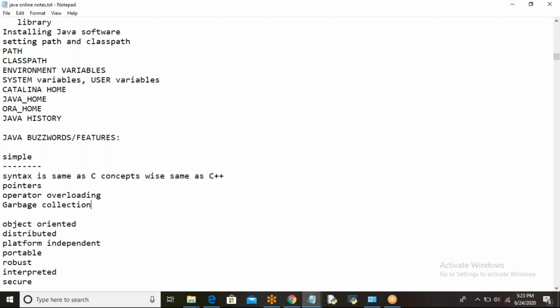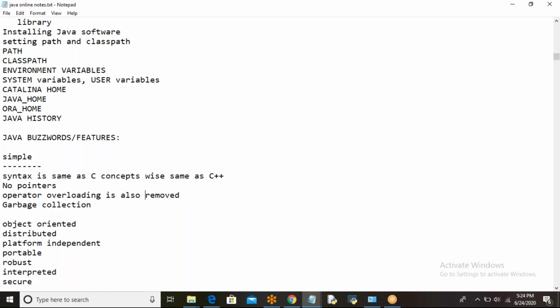And the second one is what? Why Java is simple? Because the pointers concept is not there in Java. That also makes Java a simple programming language. Operator overloading concept is also removed. And garbage collection: in Java, memory allocation is programmer responsibility, but deallocation will be taken care of by the garbage collector, the GC method. JVM will automatically allocate the task to the GC, the garbage collector.